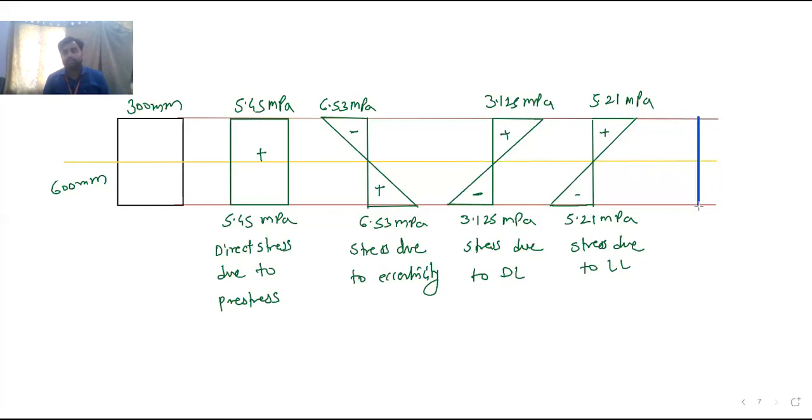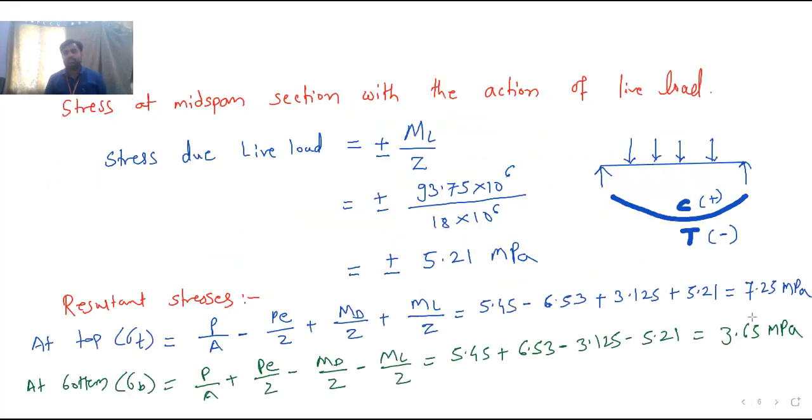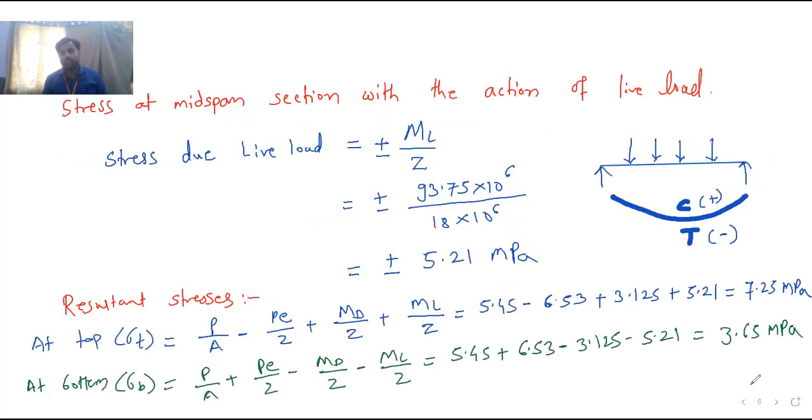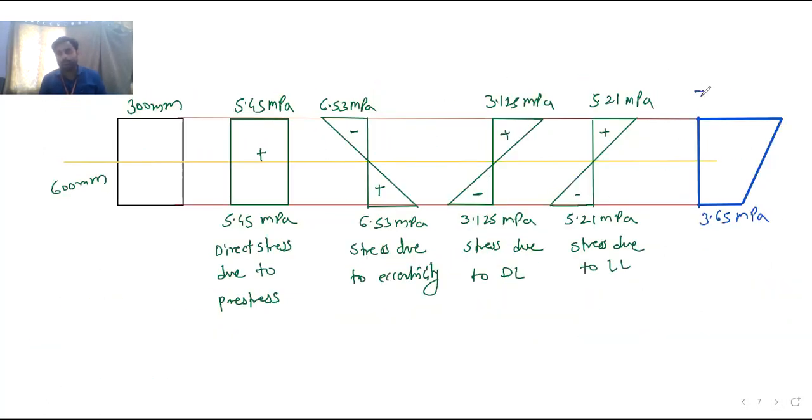Now this is the baseline. The final stresses are 7.25 at top and 3.65 at bottom. So 7.25 at top, then 3.65 at bottom. Now we can join these 2 points. This is your resultant stress distribution diagram. Okay. 3.65 MPa and 7.25 MPa.